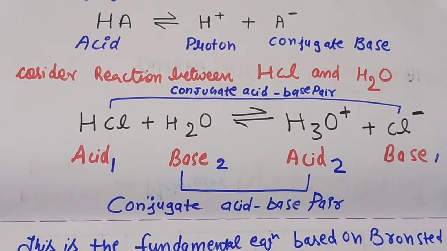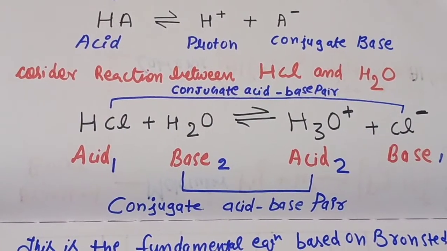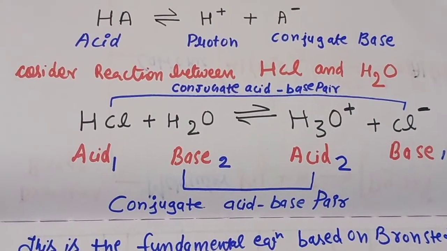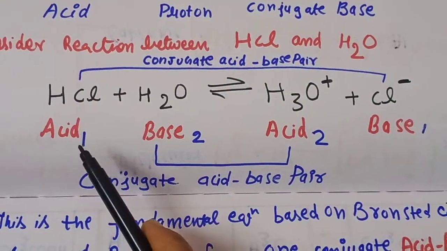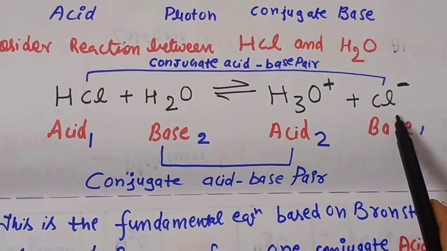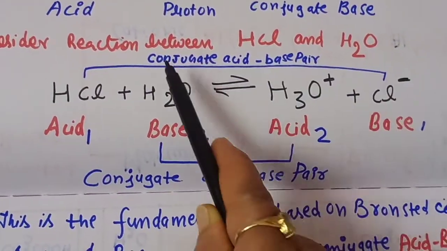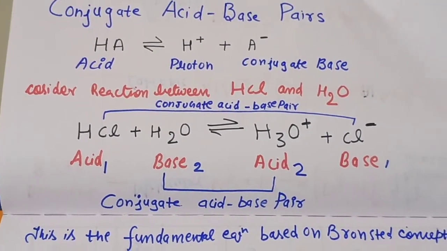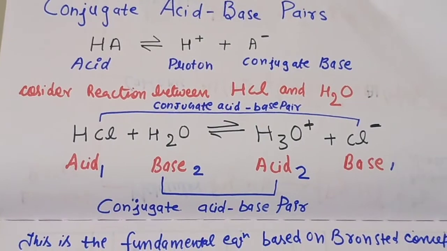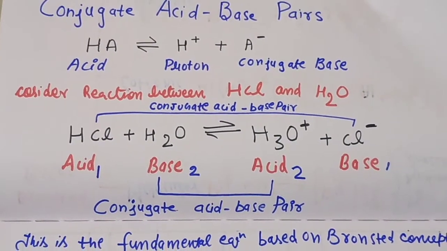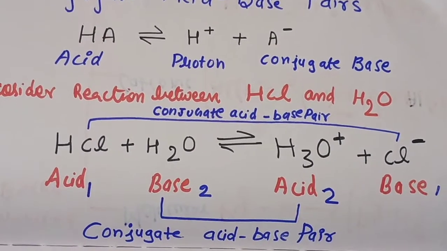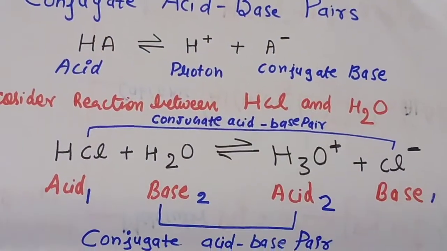So students, here HCl is acting as an acid and H3O+ is again an acid, as it has a tendency to give one H+. H2O is acting as a base and Cl- is also a base. So HCl and Cl- form one conjugate acid-base pair. Similarly, H2O and H3O+ form a second conjugate acid-base pair. In the upper reaction, HA can give the proton, and the other part is our conjugate base.